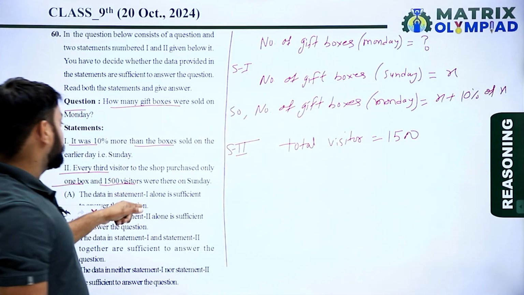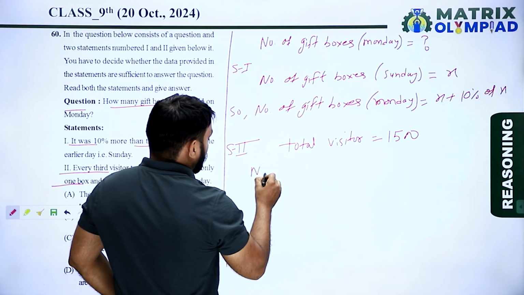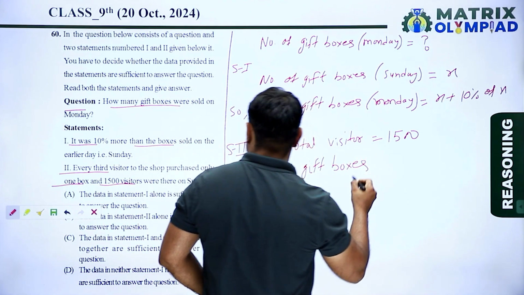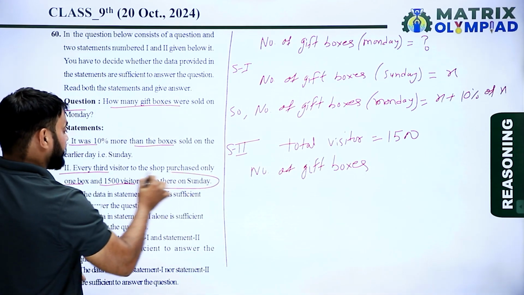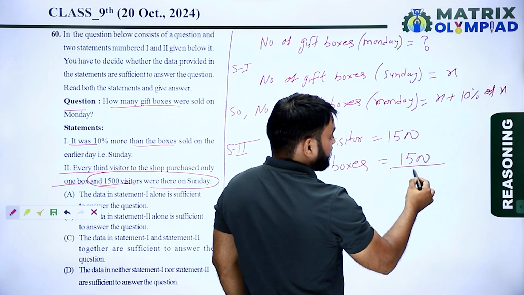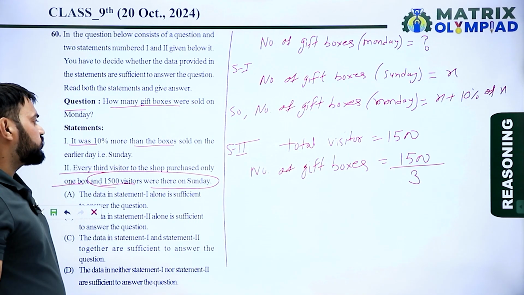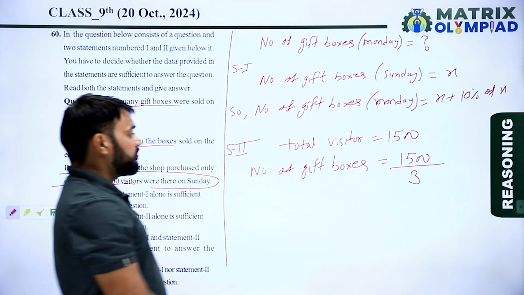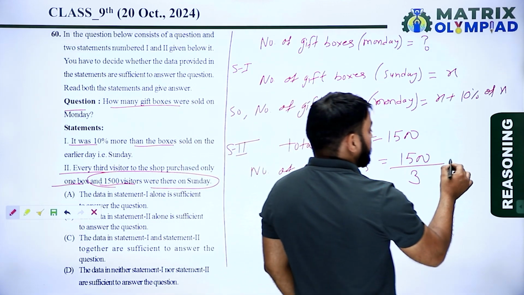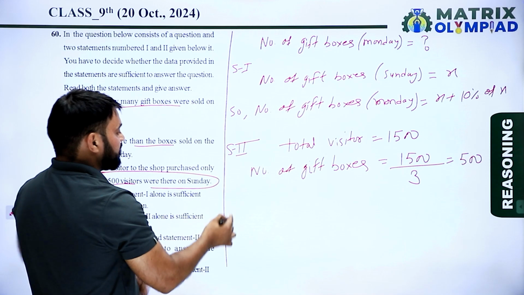Every third visitor purchased a gift box, so the number of gift boxes sold on Sunday is equal to 1500 divided by 3, which is 500. So now combine both statements.